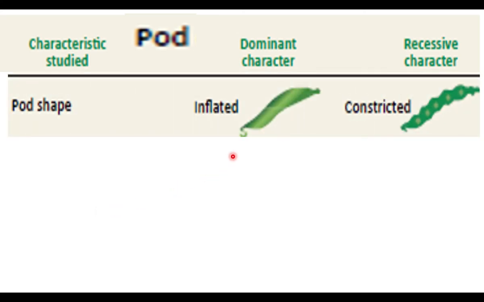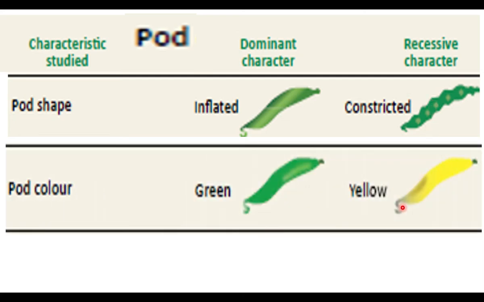Pod shape, here the inflated character is the dominant character and the constricted character is recessive. Inflated, the pod is full. Constricted, it has constrictions in between the seeds. The constricted character is recessive. Pod color, the green color is dominant and yellow color of pod is recessive.